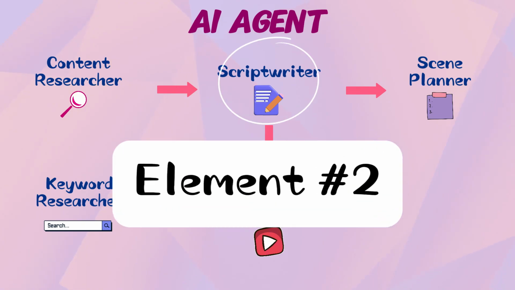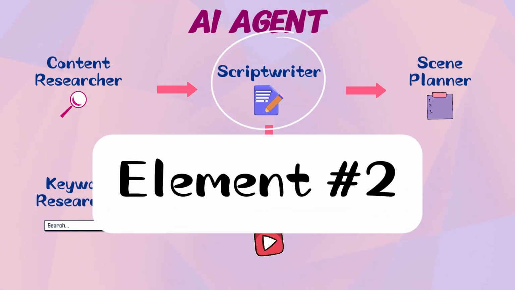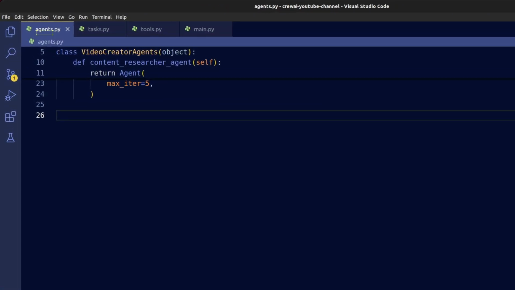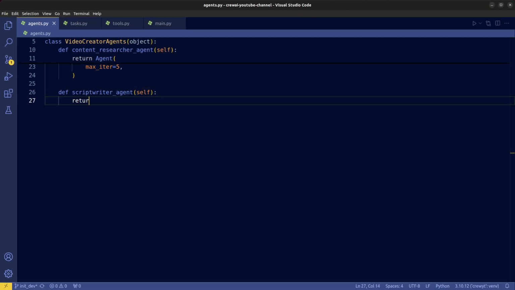Now let's get to the second element, which is script writing. This agent is dedicated to writing scripts for our video. We set the role as video scriptwriter, and the goal is to write a script for our YouTube video on the desired topic.